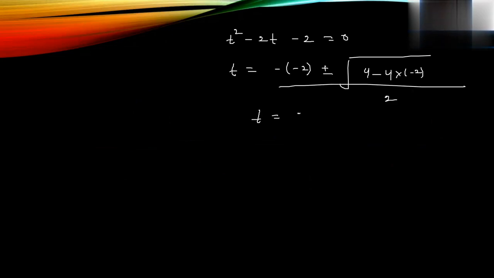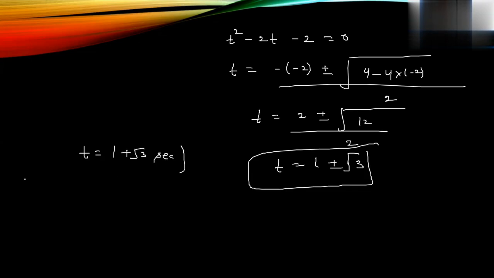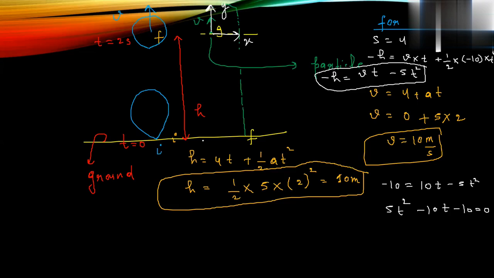So t will be 2 plus minus square root of 4 plus 8, that is 12, upon 2. So t will be 1 plus minus root 3 seconds. Time cannot be negative, so it will be positive. This is the answer. Please write. Understood? Clear? Okay, thank you.